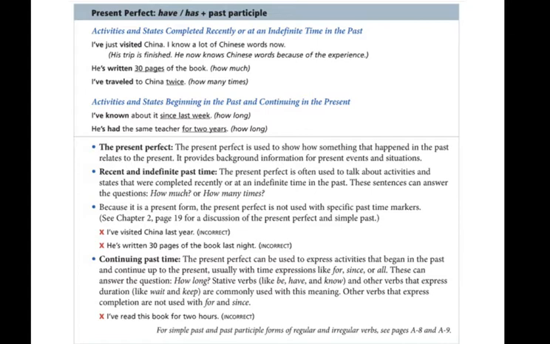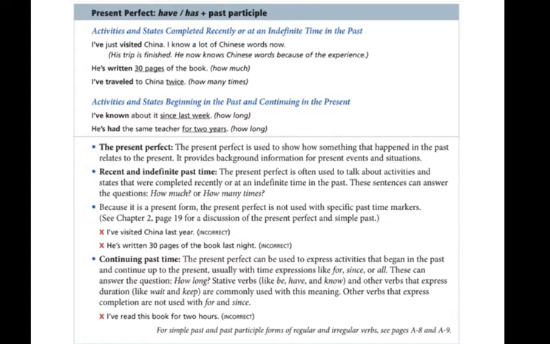Now, it's also used for continuing past time. What does that mean? It means the present perfect can be used to express activities that began in the past and continue up to the present, usually with some time expressions like for, since, or all. And these can answer the question, how long? Stative verbs like be, have, and know, and other verbs that express duration like wait and keep are commonly used with this meaning. Other verbs that express completion are not used with for and since.